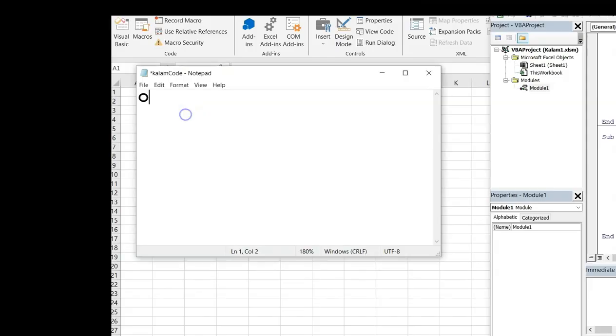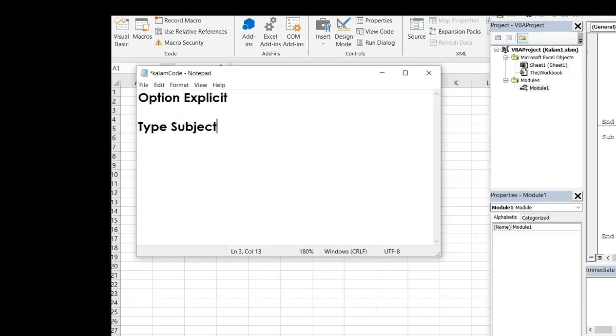Hello. The Kalam Cosmological argument, made famous by William Lane Craig, is made up of three statements. First, that anything that begins to exist has a cause. Second, that the universe began to exist, and therefore third, that the universe was caused. Let's see if we can express this in code.